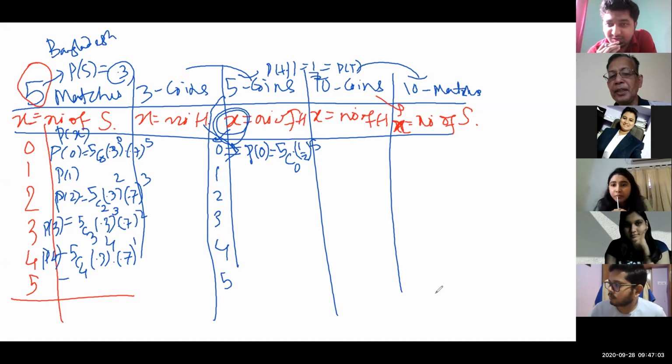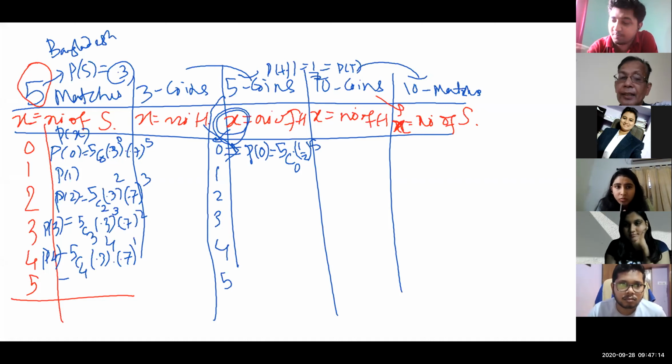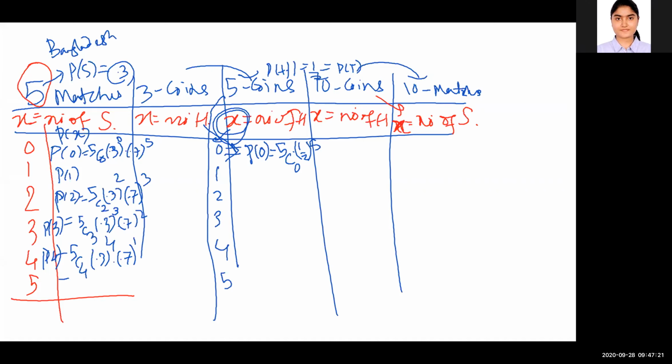Be honest, have you understood? Yes, sir. 100%. Then just explain me why it is half to the power 5. Sir, it is half to the power 5 because the probability of getting head is half to the power 0, and the probability of getting tail is half to the power 5. Okay, done. Thank you.